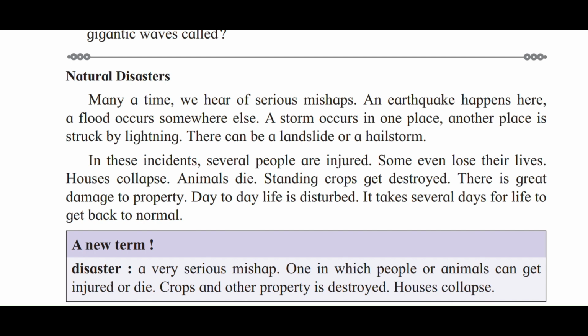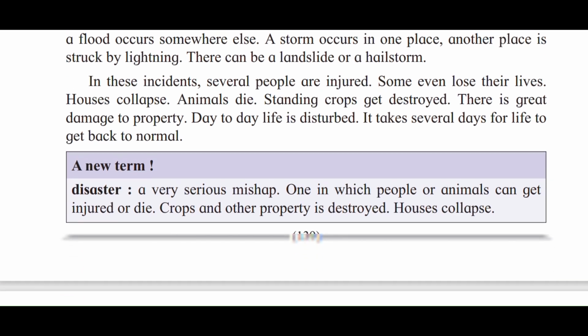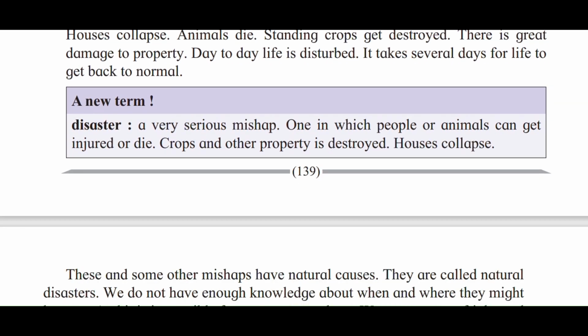Houses collapse, animals die, standing crops get destroyed. There is great damage to property. Day to day life is disturbed. It takes several days for life to get back to normal. A new term, disaster: a very serious mishap, one in which people or animals can get injured or die. Crops and other property are destroyed, houses collapse.